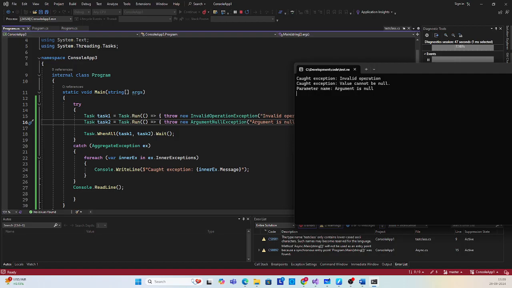This is the example that I have shown you just now to handle multiple exceptions. The best practice is to iterate through the inner exceptions to log those exceptions. Also, because asynchronous programming can be nested, an inner task throws multiple exceptions, then an outer task throws multiple exceptions. In that case, we can use the Flatten method on that collection to get all the exceptions in just a single list.